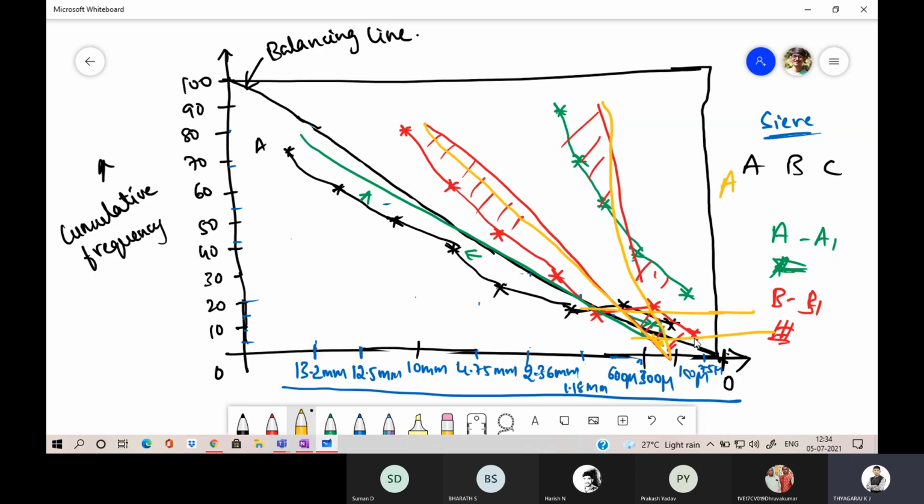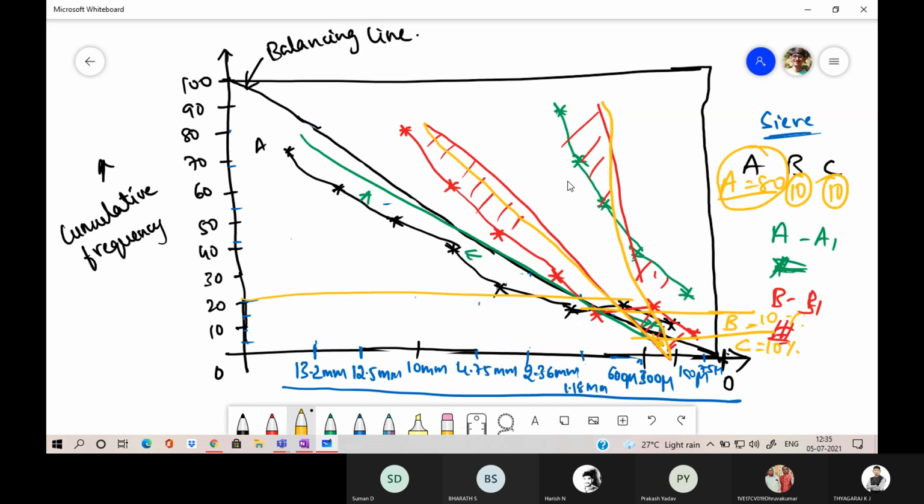So this will be the A portion, this will be the B portion, and this will be the C portion. So this proportion is A equal to 80%, B equal to 10%, and C equal to 10%. Three materials. So for mixing, we have to take 80% of A material, 10% of B material, and 10% of C material. Is it clear how to join the line and how to get this?